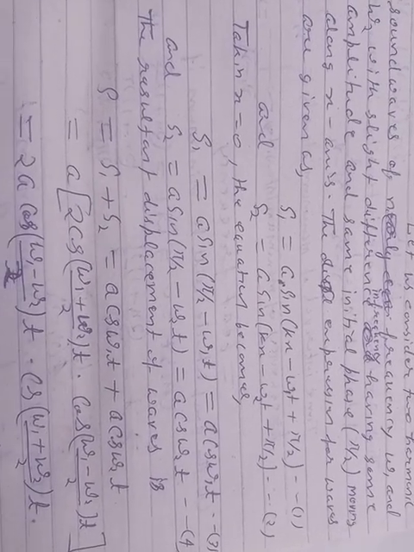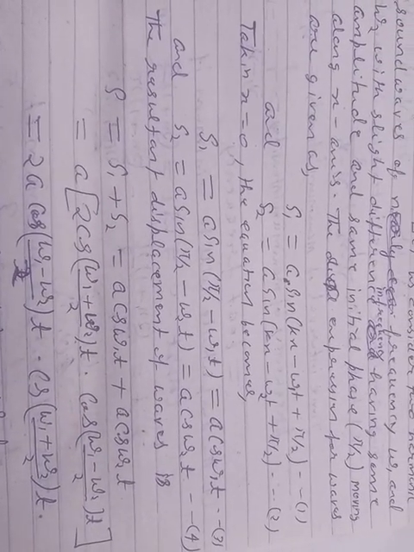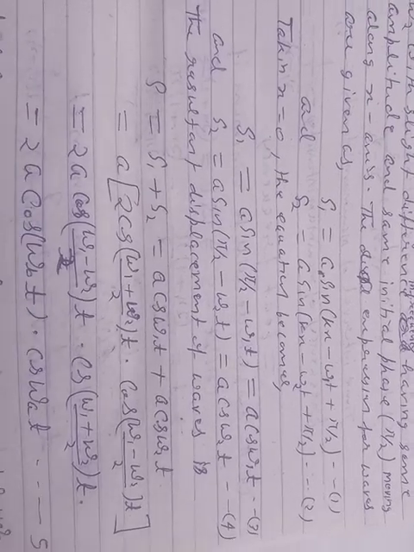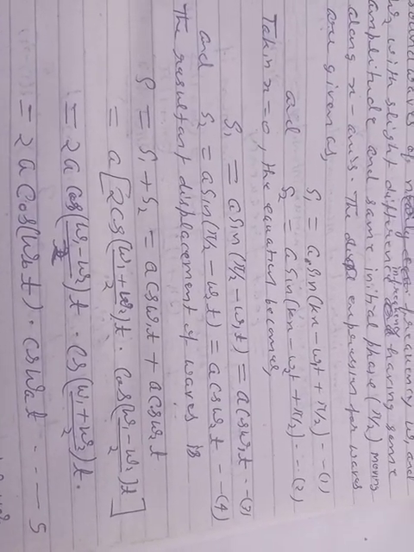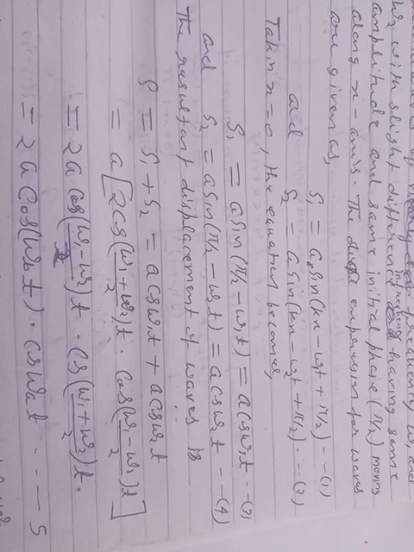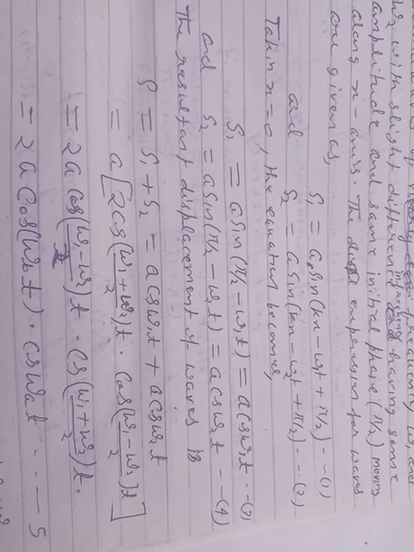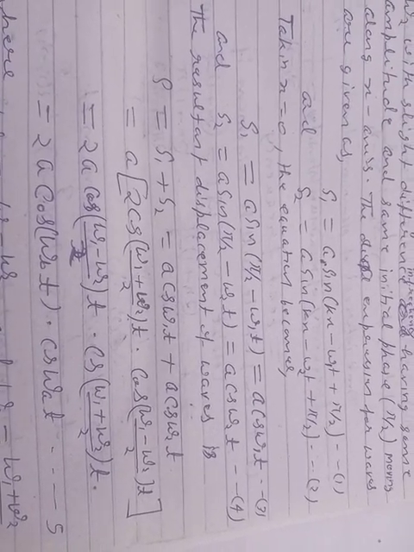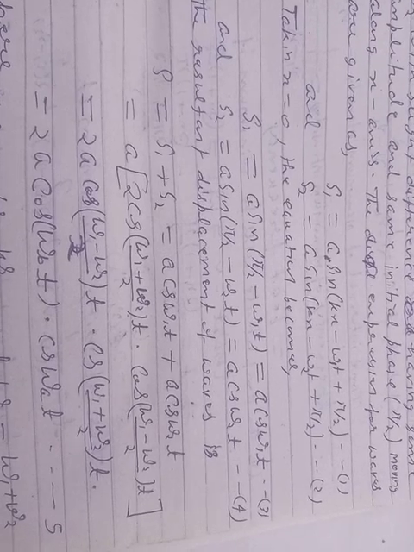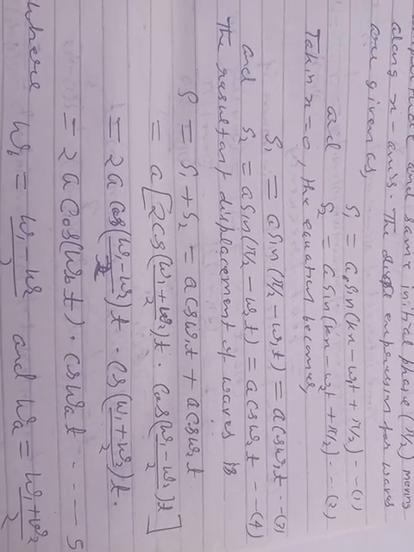Taking x equal to 0, the equations become s1 equal to a sin(pi by 2 minus omega 1 t) equals a cos omega 1 t, equation 3, and s2 equal to a sin(pi by 2 minus omega 2 t) equals a cos omega 2 t, equation 4.